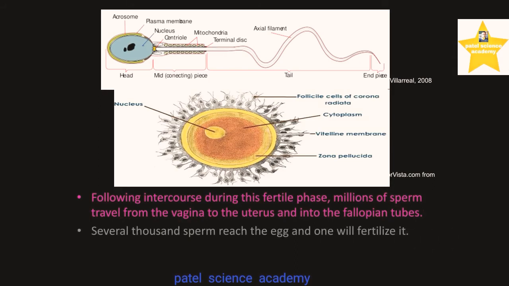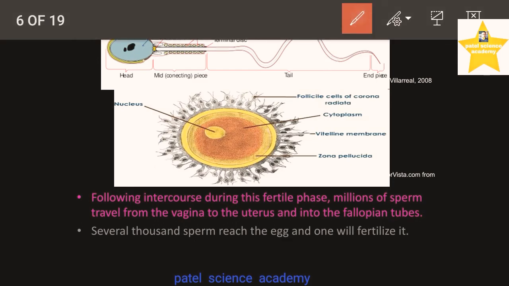Then several thousand sperms reach the egg, but only one fertilizes the egg. So this is a very amazing thing about the number of sperms. Millions of sperms travel into the female body, but only one sperm fertilizes the egg, and the rest of the sperms degenerate or are released from the body.